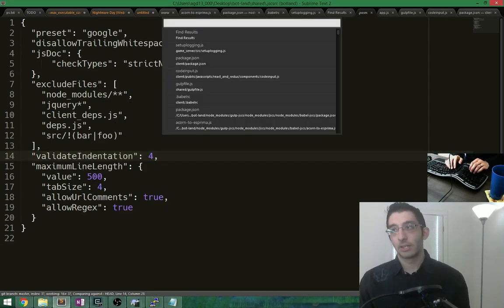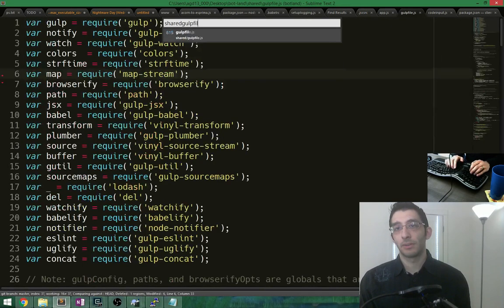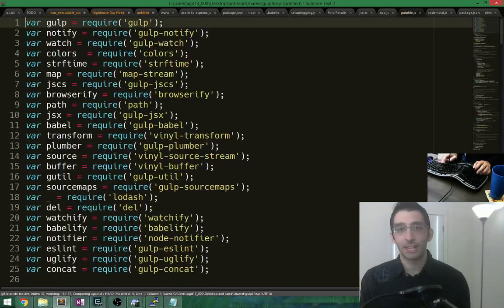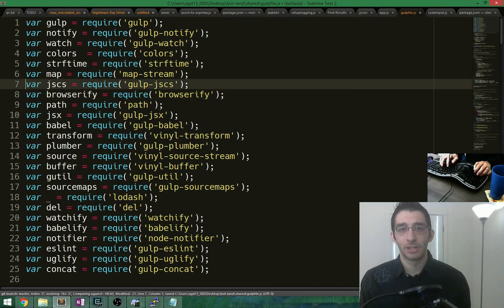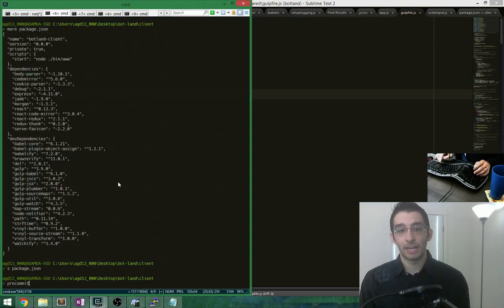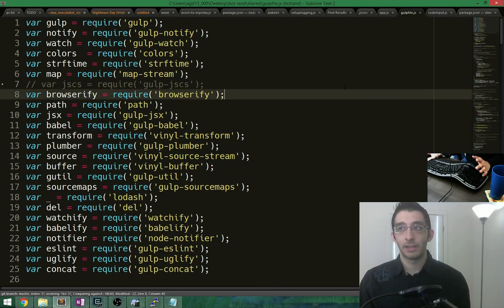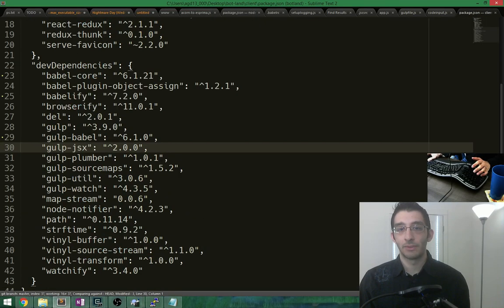Okay, so let's change this now. So in the shared gulp file, we just removed JSCS. Let's unremove it and then just comment it out. And actually, that means we need to comment this out too. Okay, and now when we run pre-commit, everything should still be working. We should see success.